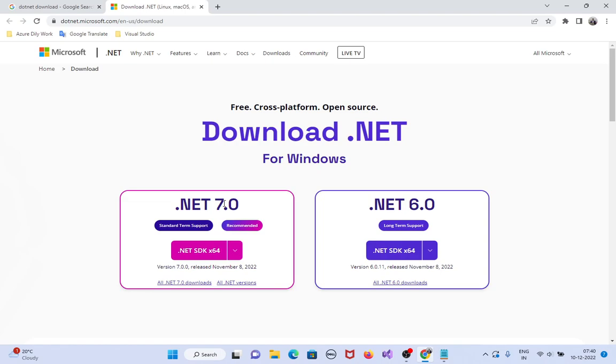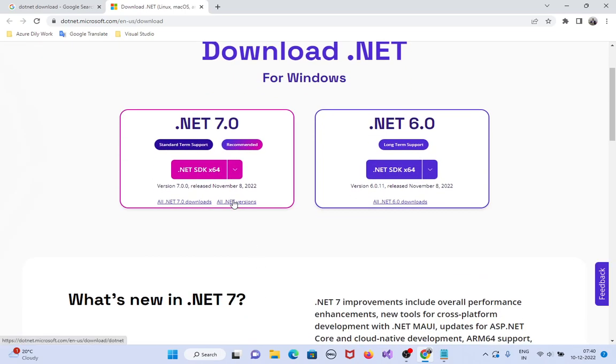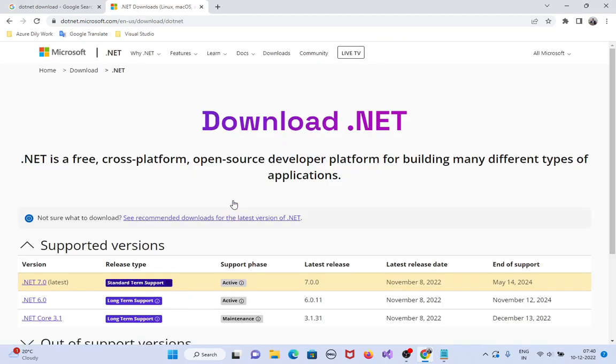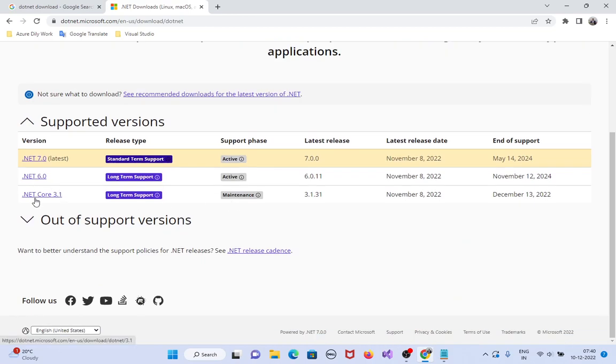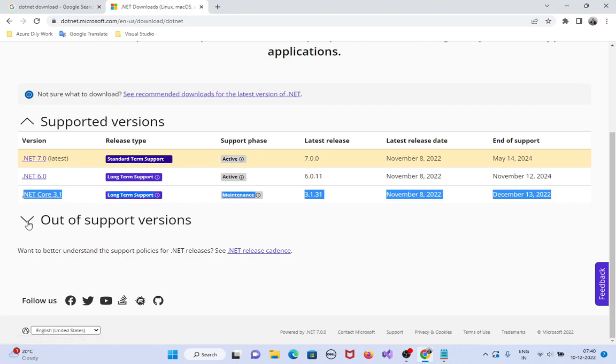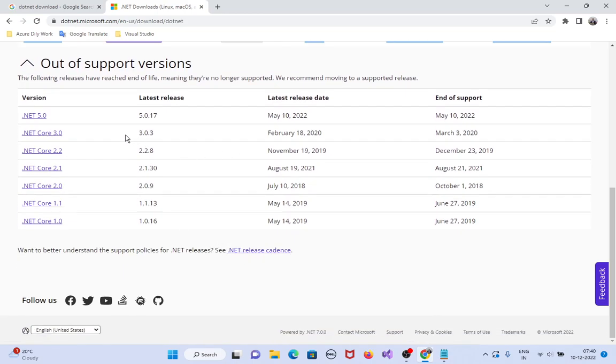Till now .NET Core 7.0 and .NET 6.0. If you want to see older versions, click on this, all .NET versions. Click on it. See here, .NET Core 3.1. So long-term support, and support phase is maintenance. Latest release is 3.1. Latest release date is November 8, 2022, and end of the support is December 13, 2022. So if you need older versions, you can also install those softwares.